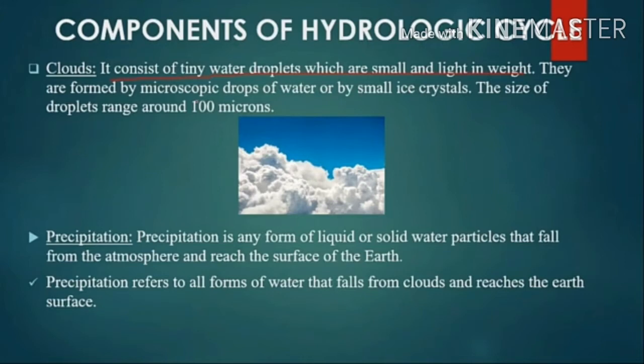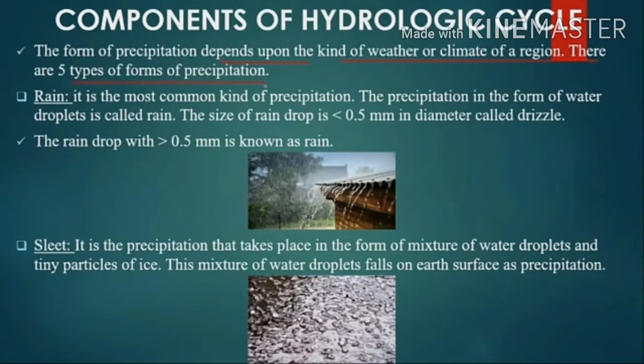Common types of precipitation are rain, sleet, freezing rain, hail and snow. Rain is the most common kind of precipitation. Precipitation in the form of water droplets is called rain. Precipitation in which the size of raindrops is greater than 0.5 mm in diameter is known as drizzle. And raindrops with less than 0.5 mm in diameter are known as rain.